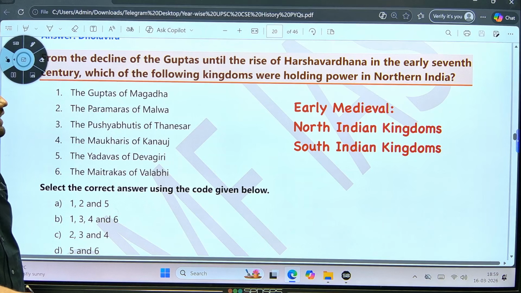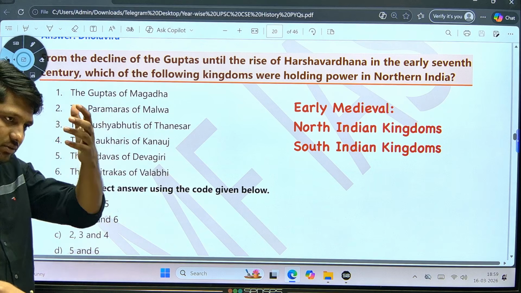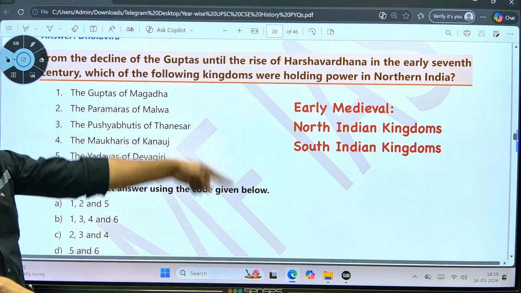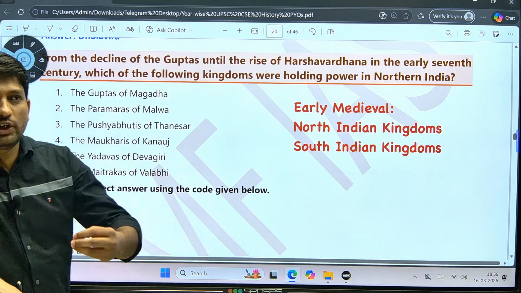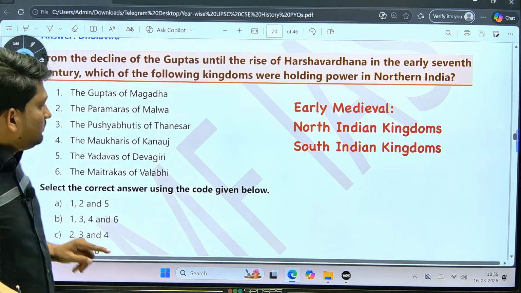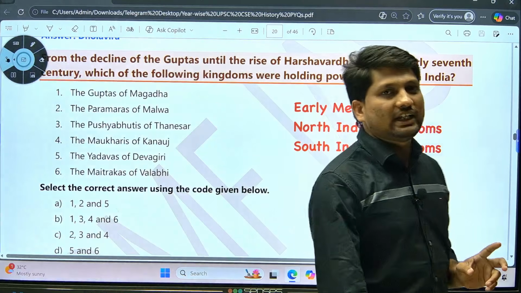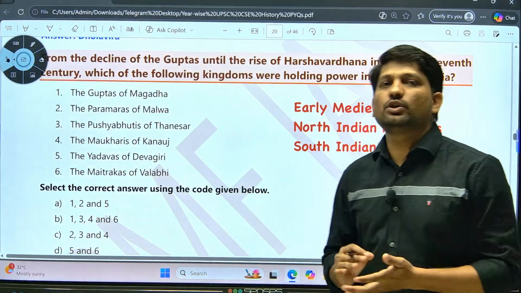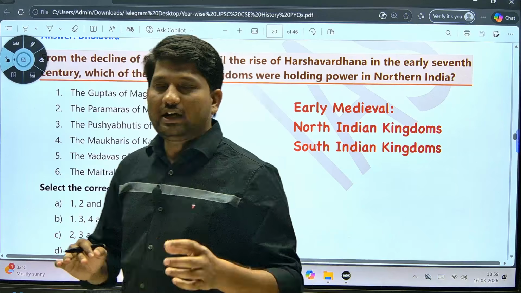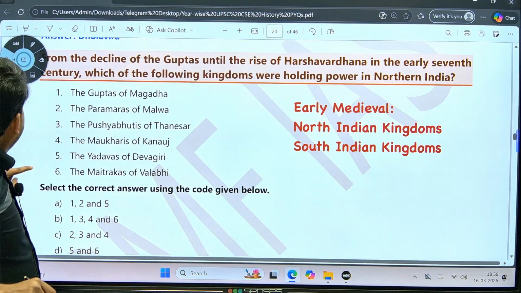Second, from the decline of Gupta until the rise of Harshavardhana in the early 7th century, which of the following kingdoms were holding power in North India? So, remember, after this Gupta period, after this Harshavardhana period, see this North Indian kingdom and South Indian kingdom, all are important. What is important for you? King, their dynasties, and then chronology. But Kishore is saying, sir, chronology bhul jate. Remember, after this crash course, you won't forget this chronology. We will revise this multiple times, don't worry.